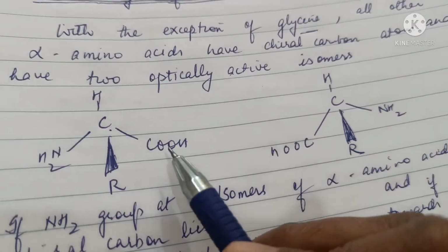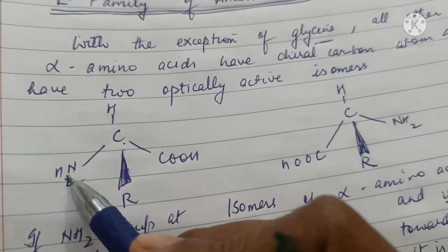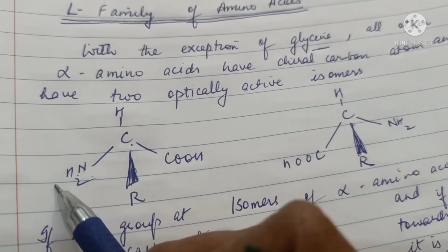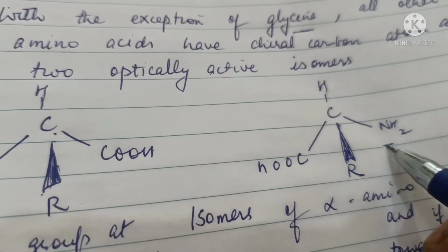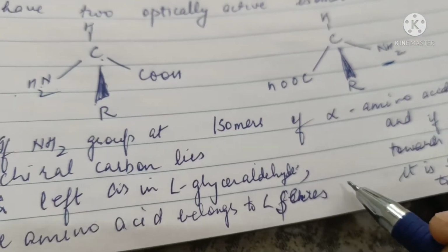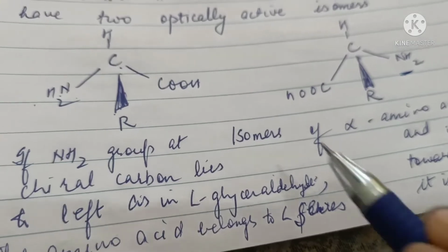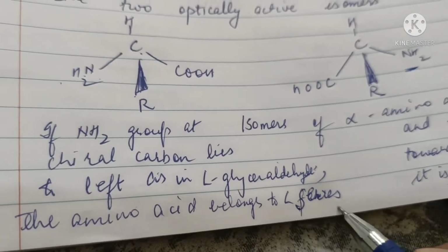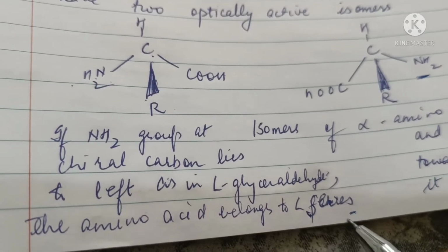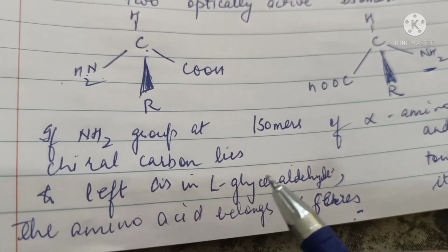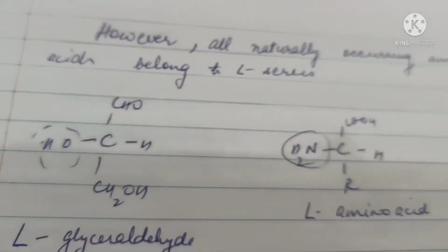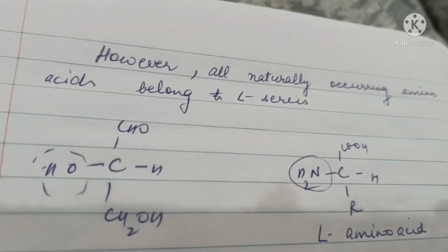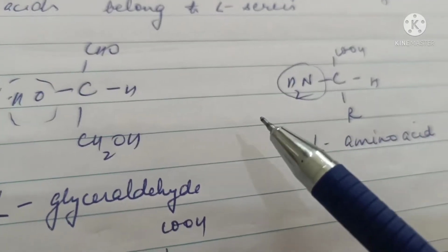The isomer in which the NH2 is present on the left hand side belongs to the L series, and where NH2 is present on the right hand side belongs to the D series. The L series compounds are so named because they are similar to L-glyceraldehyde. All naturally occurring amino acids belong to the L series.